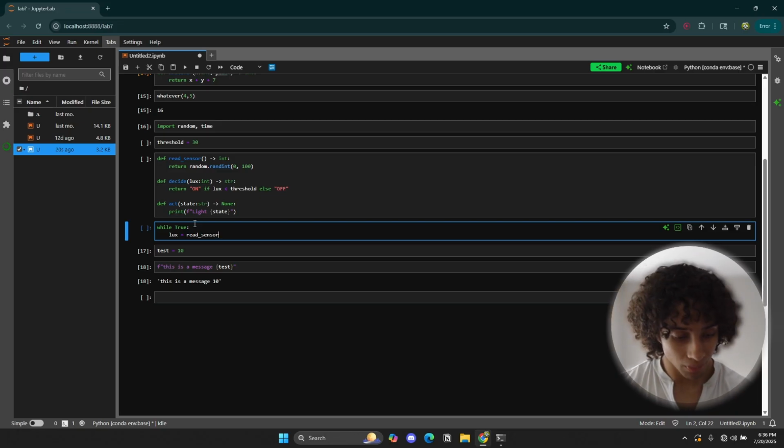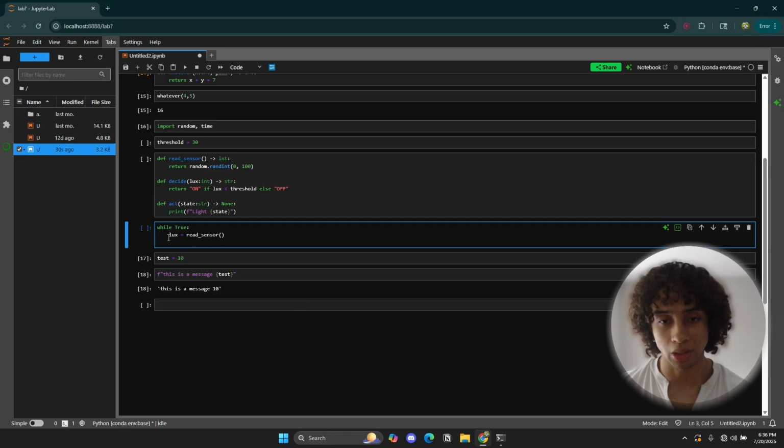We're calling the read sensor function that we created up here, and storing it in the variable lux.